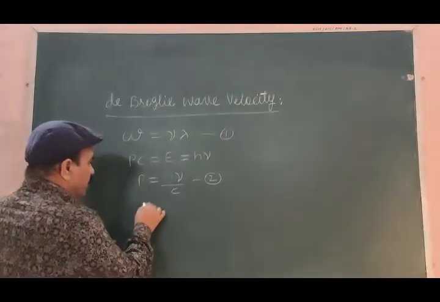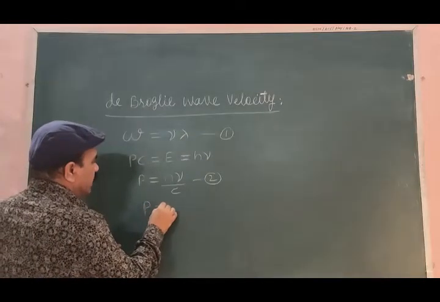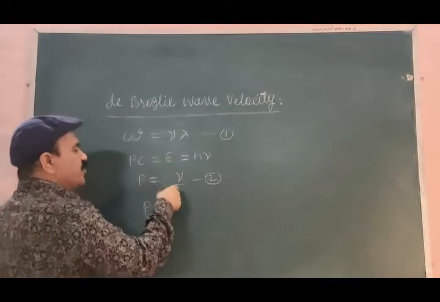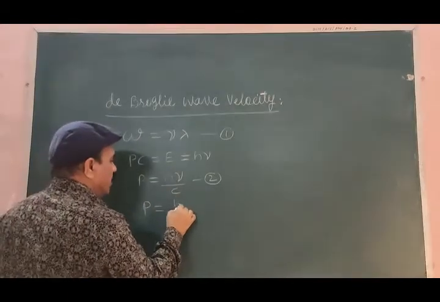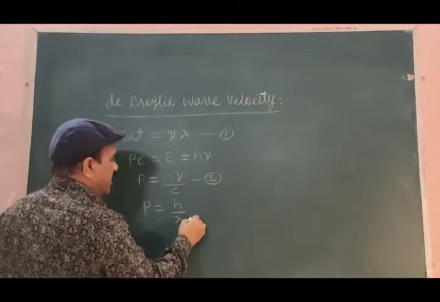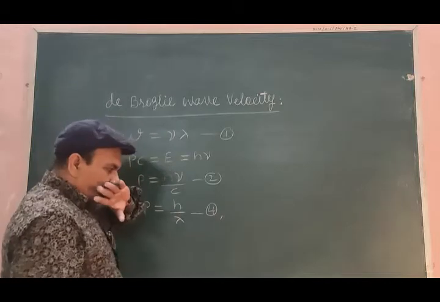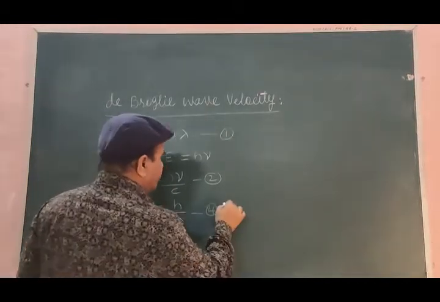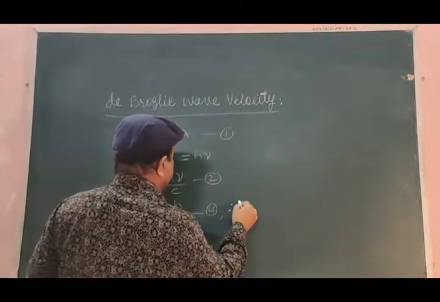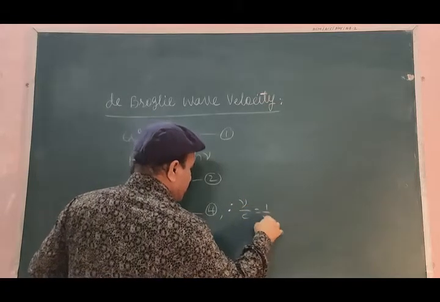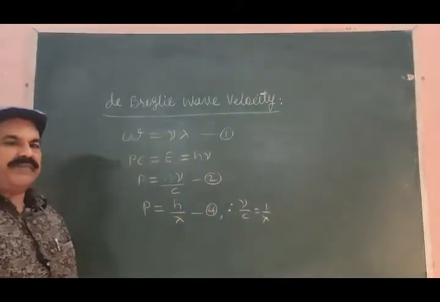And therefore, I may put this further as the momentum P of the body in motion is equal to h divided by lambda, equation number 3, since nu by C is equal to 1 by lambda.